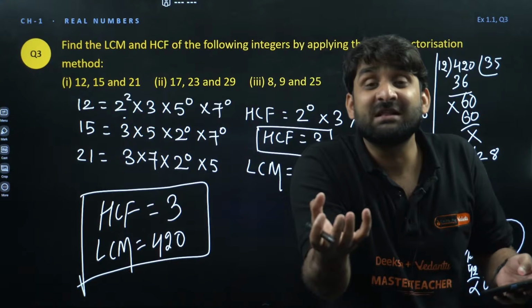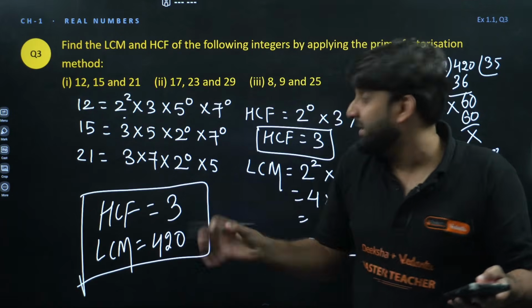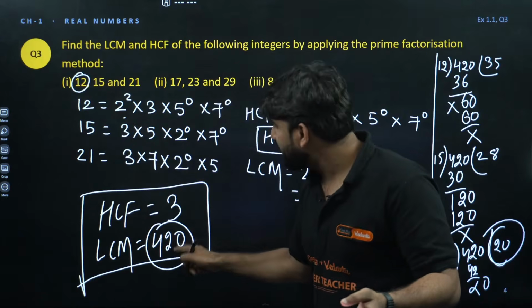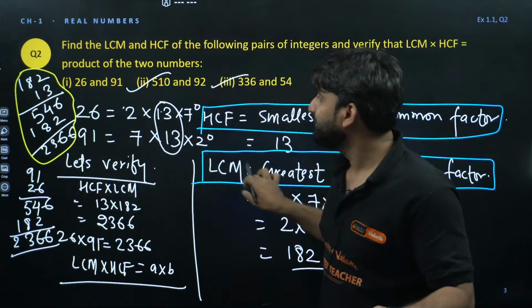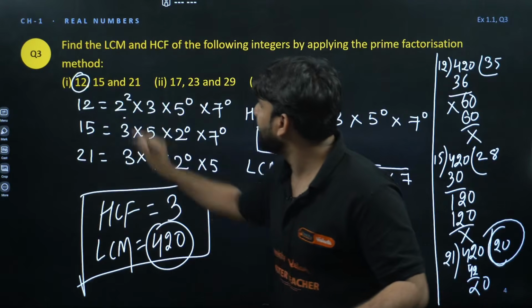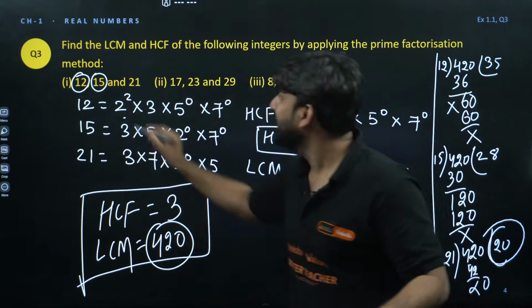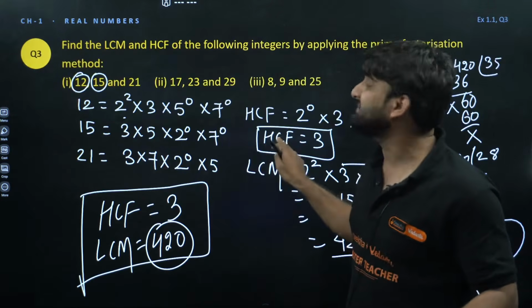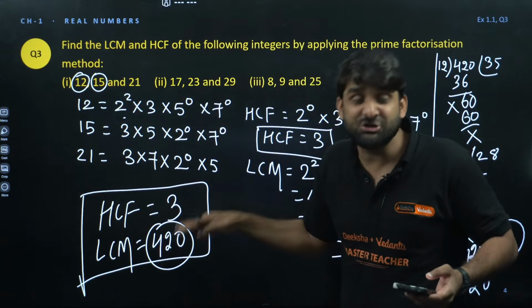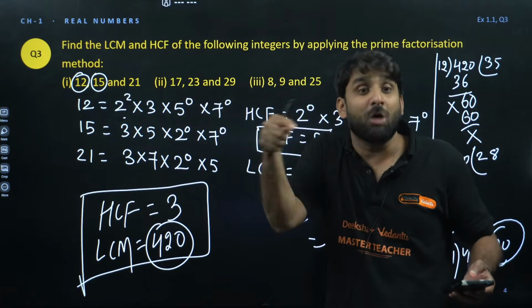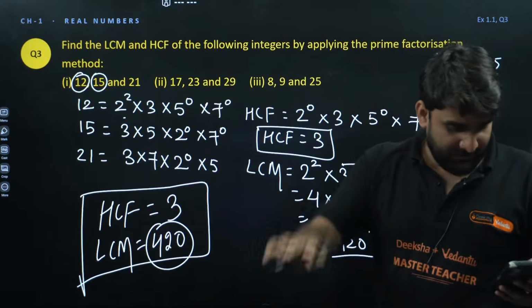That means LCM is divided by all, yes, champion. The full form of LCM is least common multiple. It means that this number will be present in the table of 12, in the table of 15, and also in the table of 21. Yes, my dear champion, this is the least number, the first number which will come in the table of all these three: the least common multiple. Clear?